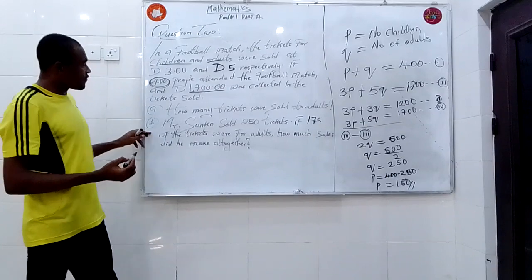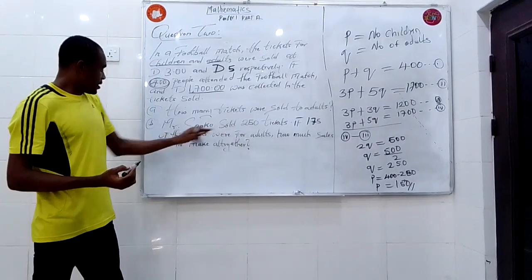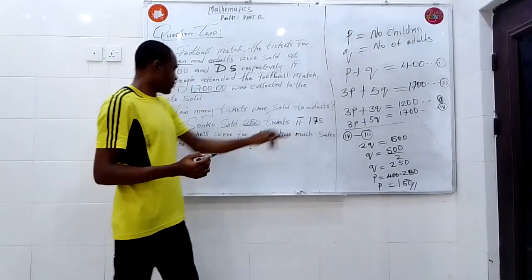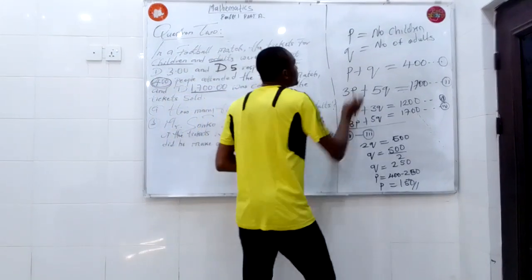The next question is, if Mr. Sonko sold 250 tickets, and they said 175 of the tickets sold were for adults.